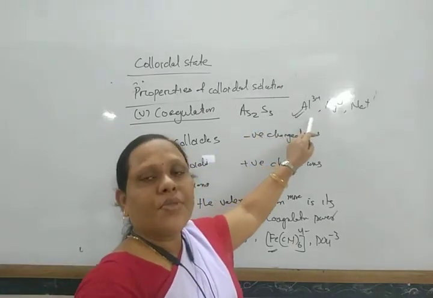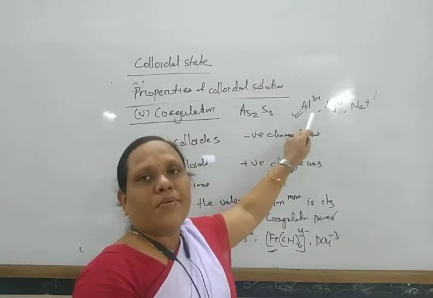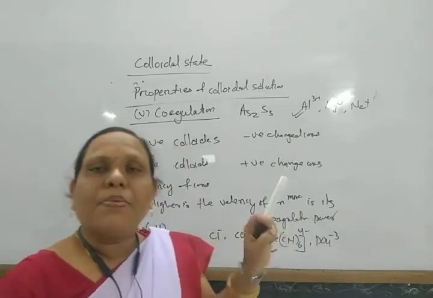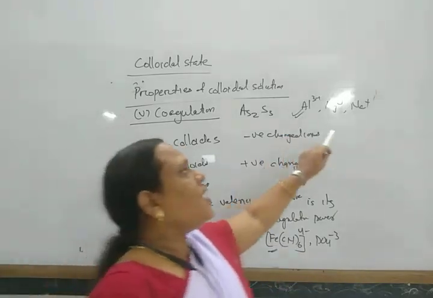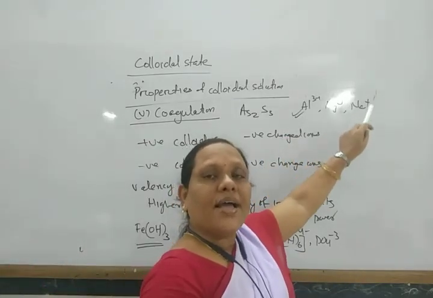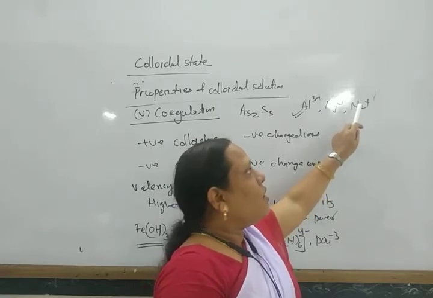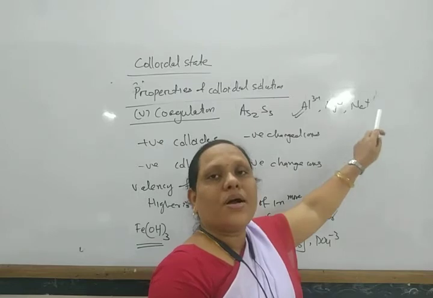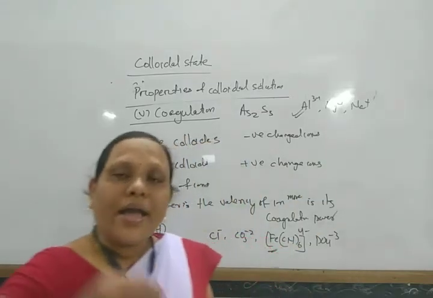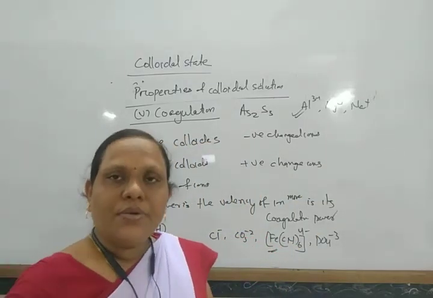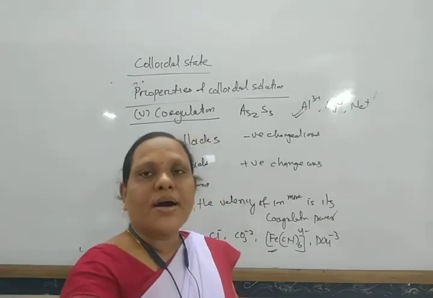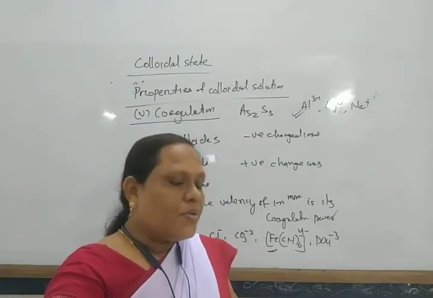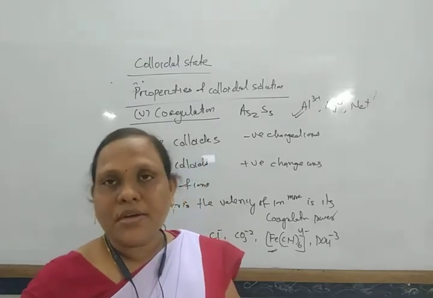Al3 plus has more coagulation power but less flocculation value. Similarly, Na plus has higher flocculation value but less coagulation power.